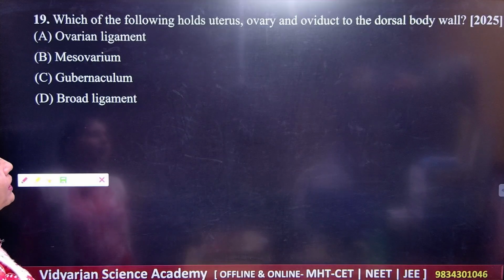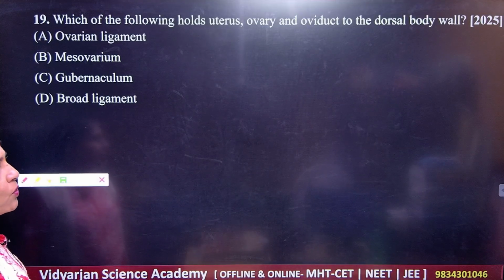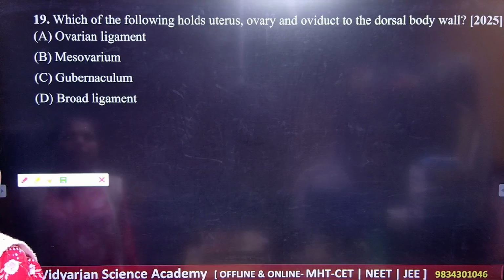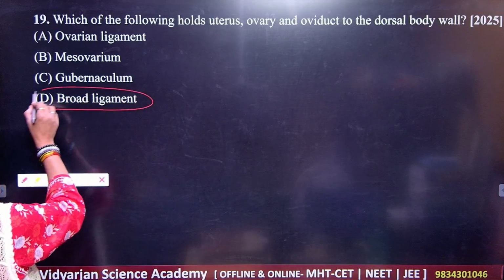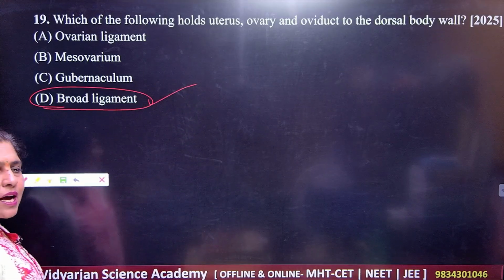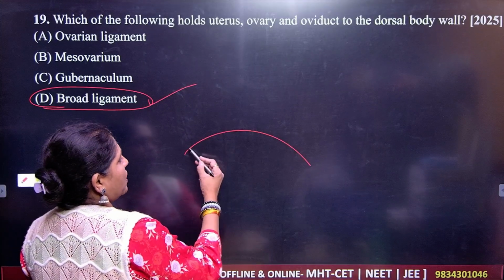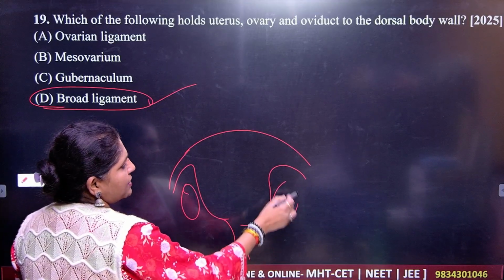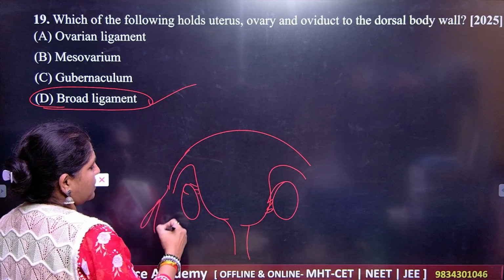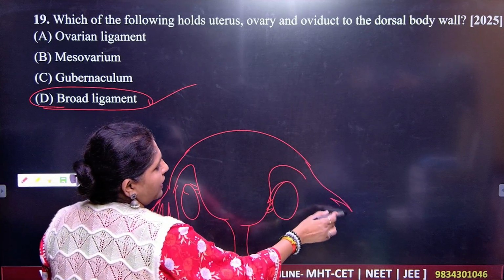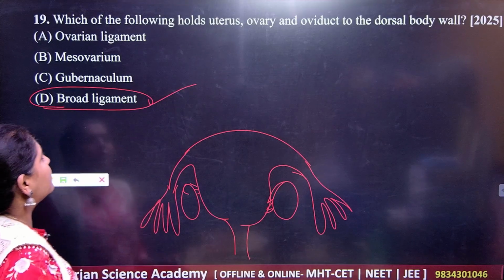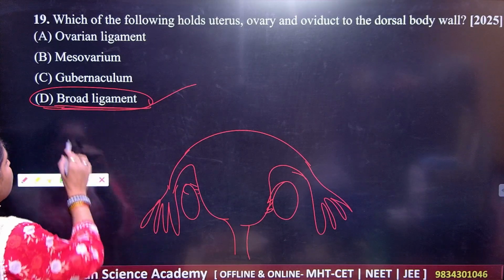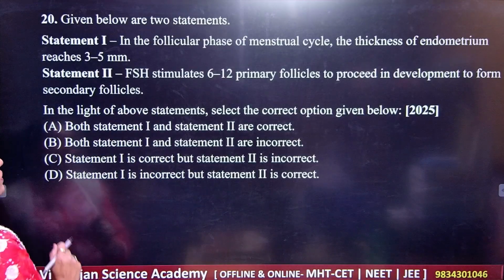Which of the following holds the uterus, ovary and oviduct to the dorsal body wall? What are the structures here? We have the broad ligament. These ligaments hold the structure of the uterus, then the ovaries, and all these structures to the dorsal surface. They are held together by means of what here? Broad ligament. Remember this. So D is the correct answer for this question.